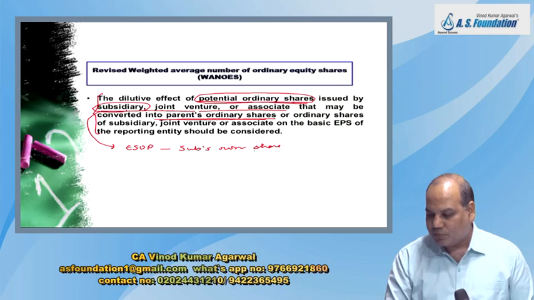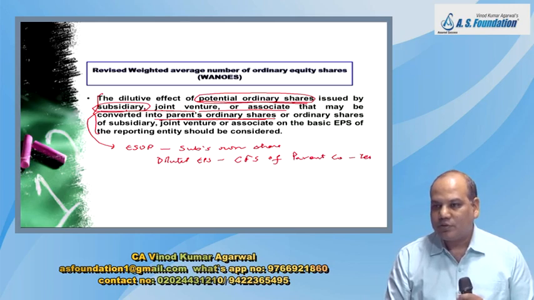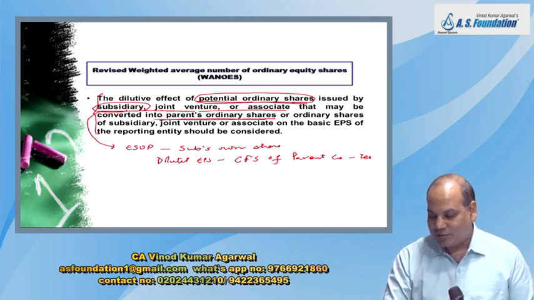Will this be considered in the calculation of diluted EPS in CFS of parent company? The answer is yes. Why? That's a good question.